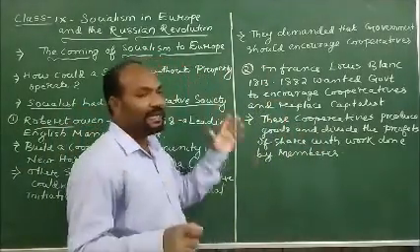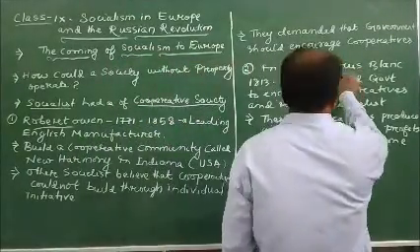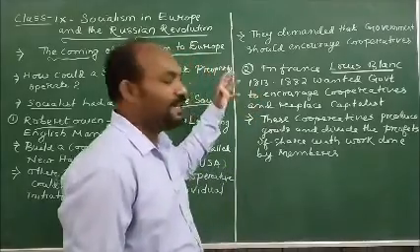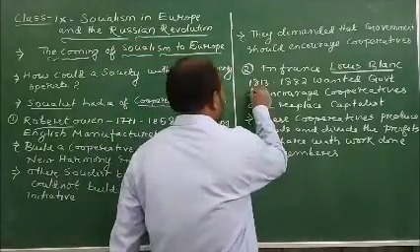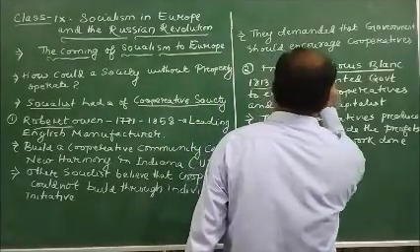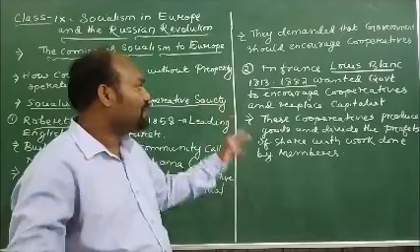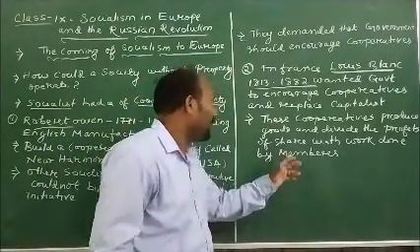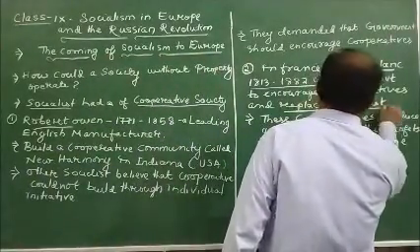So apart from that, in France, my dear children, we see another individual, and his name is Louis Blanc. Louis Blanc lived between 1813 and 1882, and he wanted the government to encourage the cooperative society. Why? Because the government would replace the capitalist here.